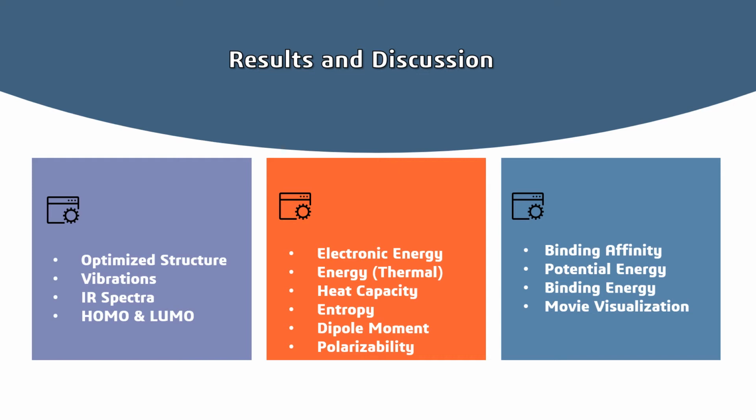And the LUMO itself is the lowest unoccupied molecular orbital, where electrons are received, the lowest energy orbital available, and characteristic of an electrophilic component. The second part is the electronic energy or thermal, heat capacity, entropy, dipole moment, and polarizability, and the last section is the binding affinity, potential energy, binding energy, and movie visualization.